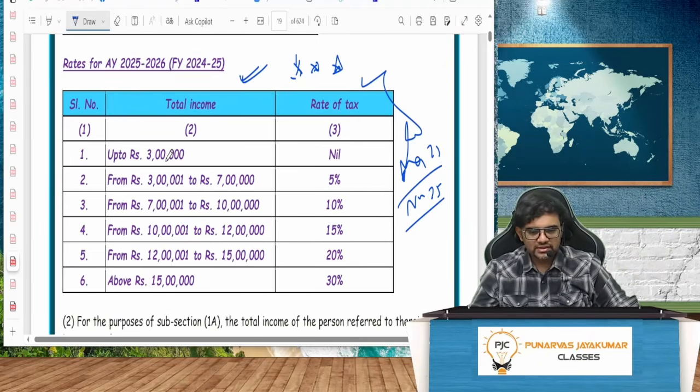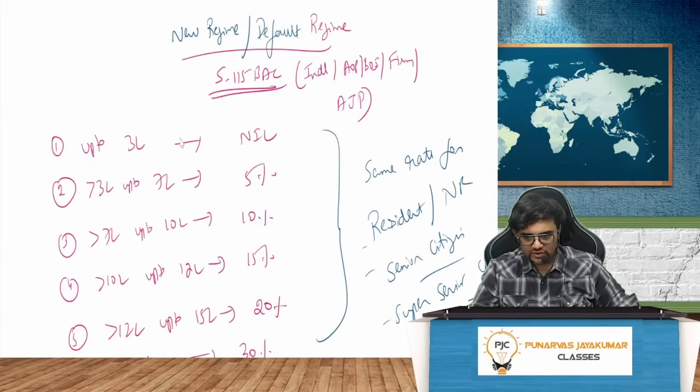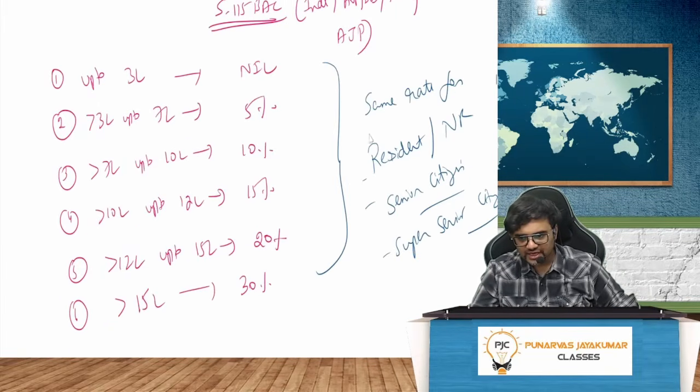So up to 3 lakh, nil. And guys, very simple. It is the same rate for resident or non-resident, same rate for senior citizen, same rate for super senior citizen, everything. There is no other difference.